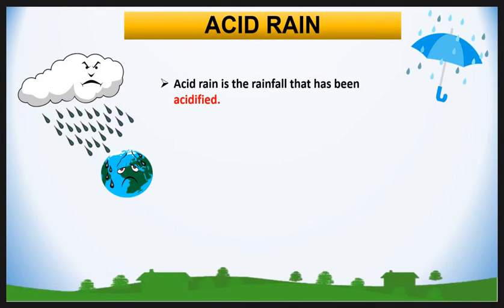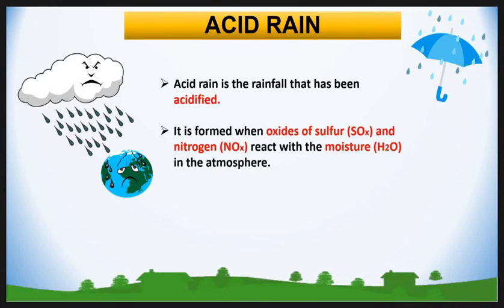Acid rain is rainfall that has been acidified, where pollutants mix with rainwater in the atmosphere and the rainwater is acidified. It is formed when oxides of sulfur and oxides of nitrogen react with moisture or atmospheric water in the atmosphere. Rainwater becomes acidified, or its pH level decreases. It is rain with a pH of less than 5.6.